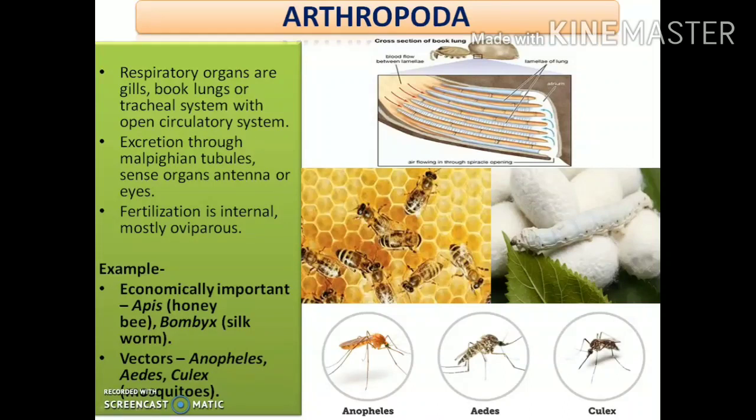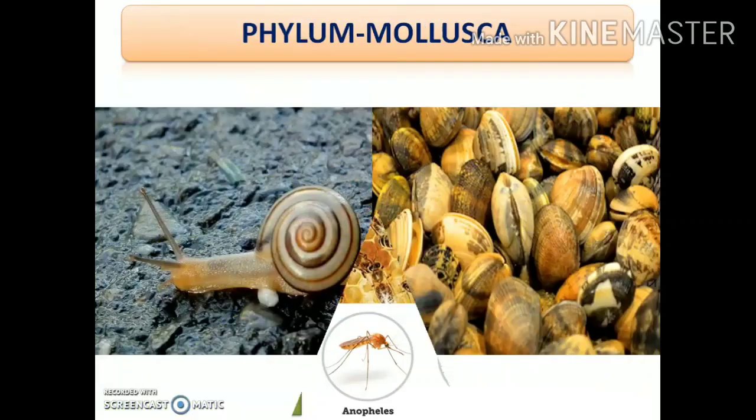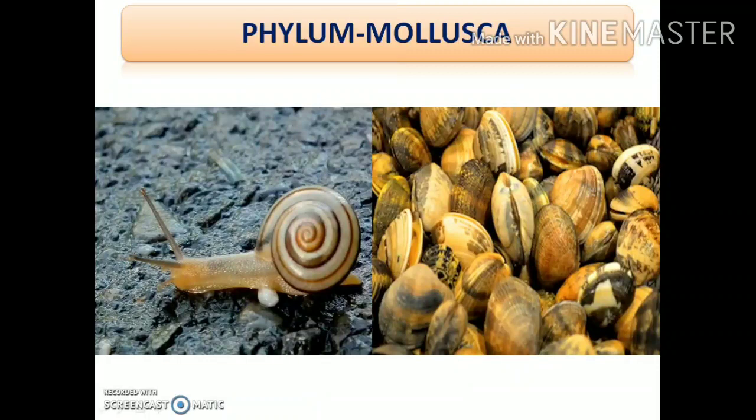The next genus of mosquitoes, Aedes, is responsible for dengue fever, while Culex mosquitoes act as the carrier or vector for diseases like filariasis, Japanese encephalitis, etc. So with this, we come to an end of the description of phylum Arthropoda, and now we are going to discuss the phylum Mollusca.